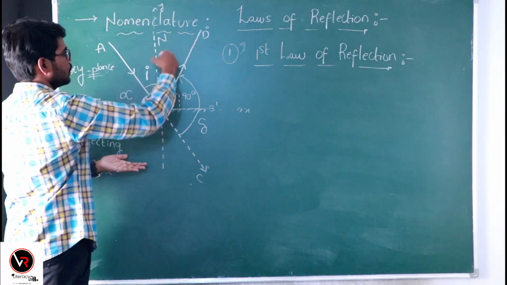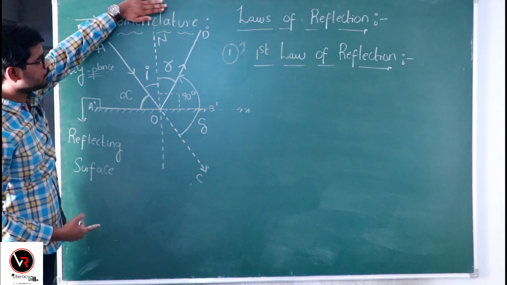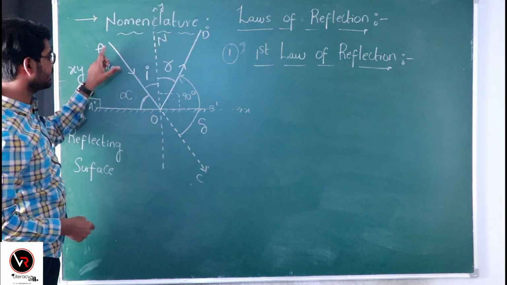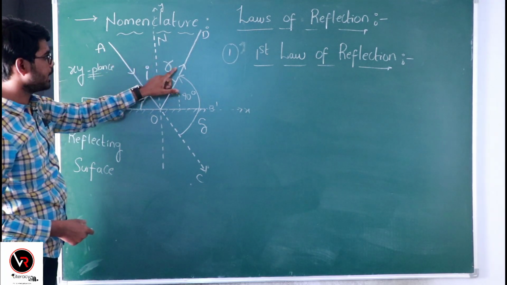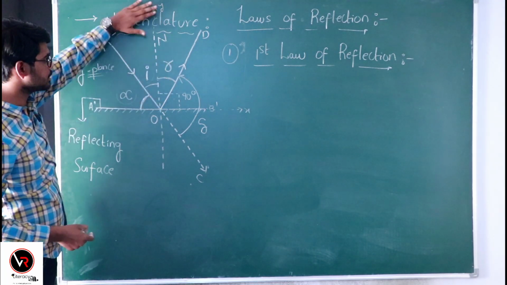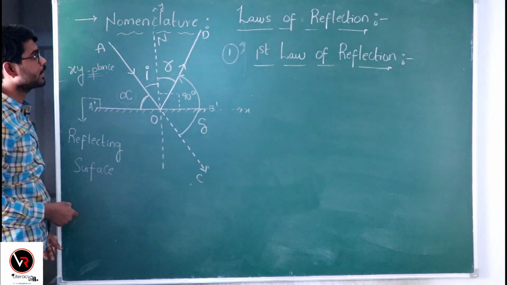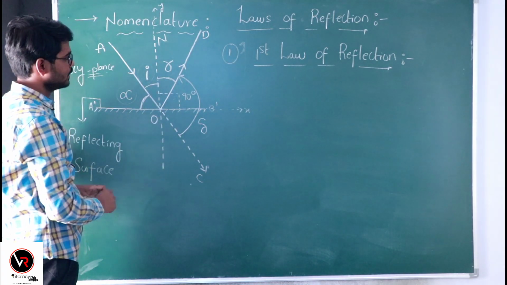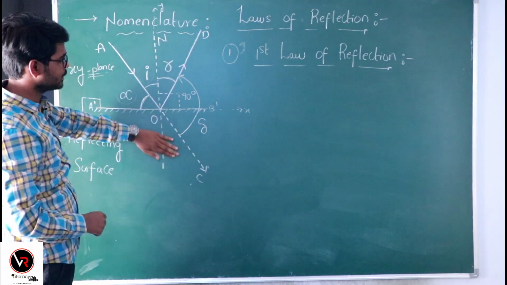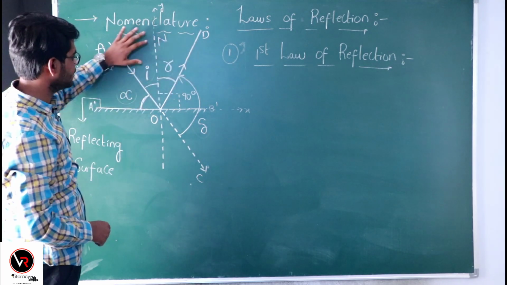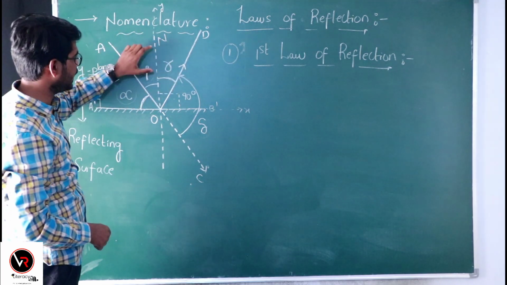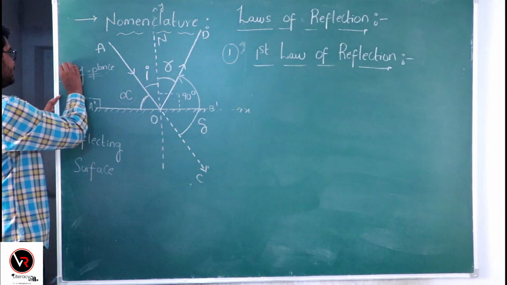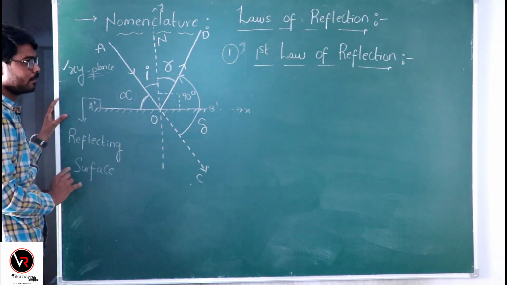The incident ray, normal and reflected ray all lie on a plane passing through the x and y axes. This is the first law.